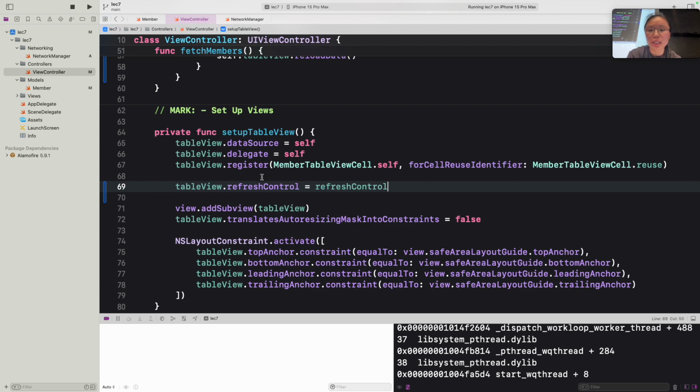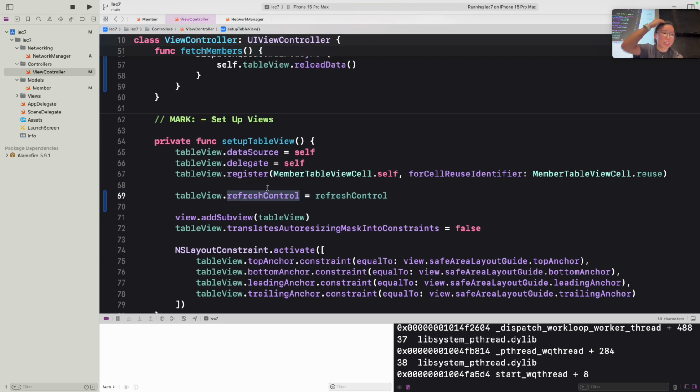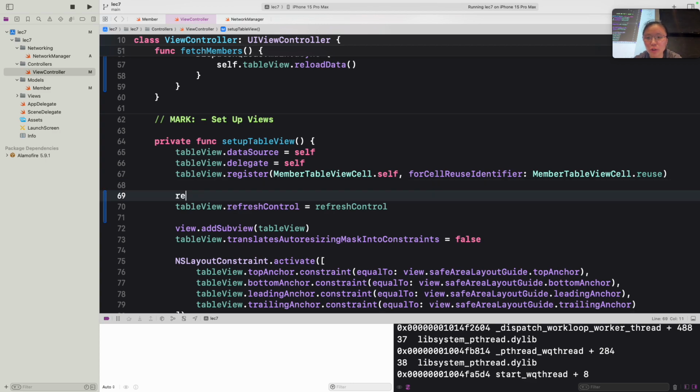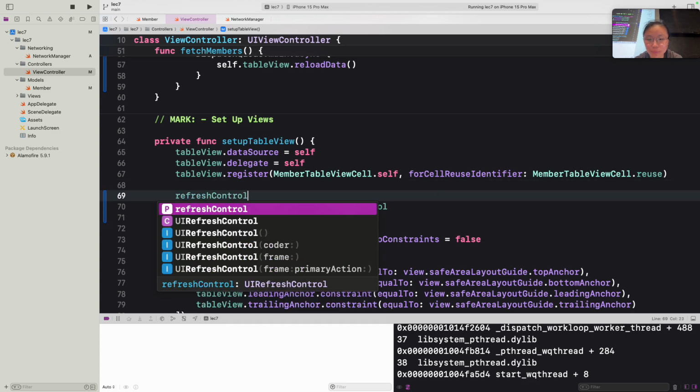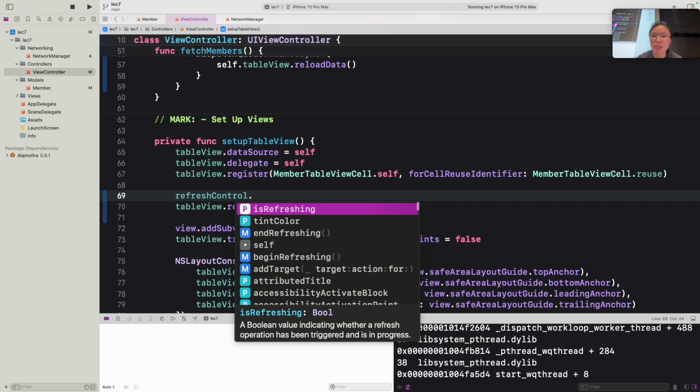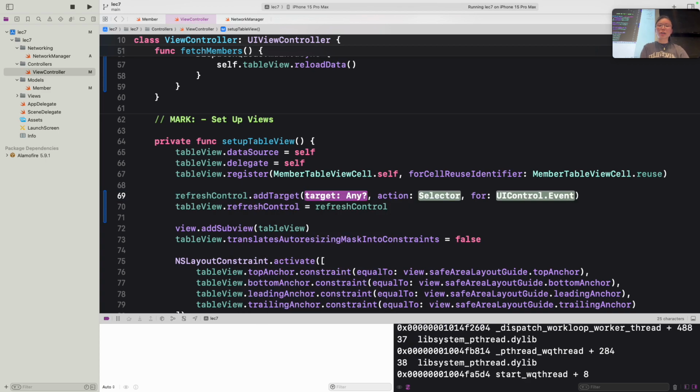So now we have this refresh control object that has been attached to this table view. So every time you scroll down, it should reload. But before we can do that, we have to tell this refresh control object what we want it to do, right? Because when you refresh, generally the idea is that you want it to reload the data. So the same way you would use a button, give it a target.